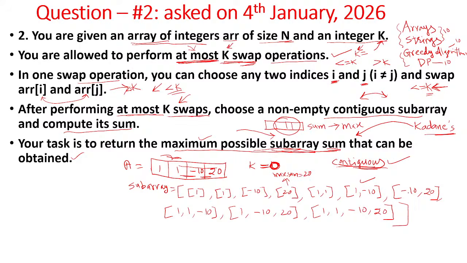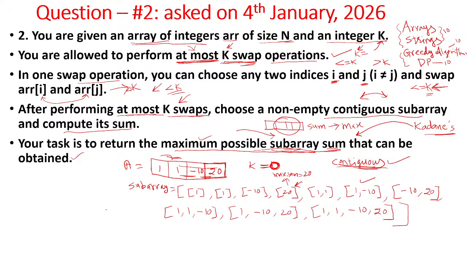The rest are not contributing. So if no swapping is allowed, then the subarray containing the element 20 is the maximum possible subarray that gives the sum. So this 20 you should print.